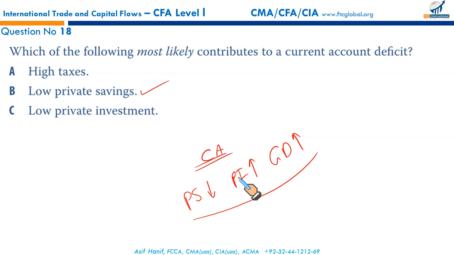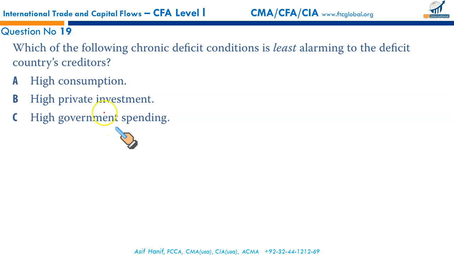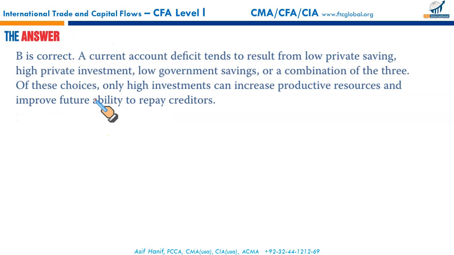And out of these three, if you ask me which of these is something that the creditors will be comfortable with, this. Why? Because high investments can increase productive resources and it will improve future ability to repay creditors. So that means high private investment is the right option, B.